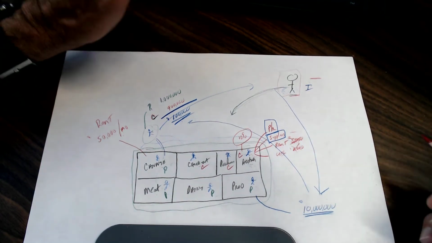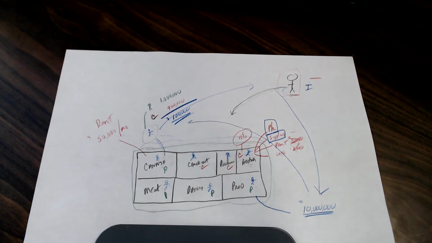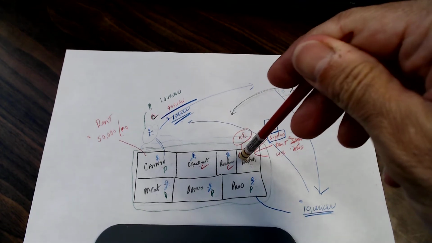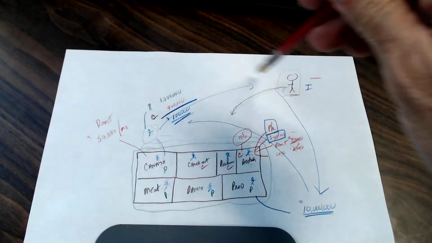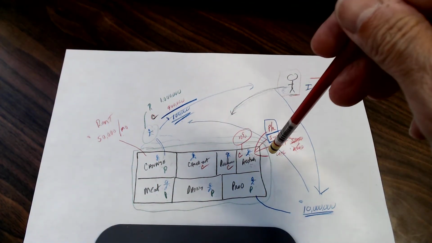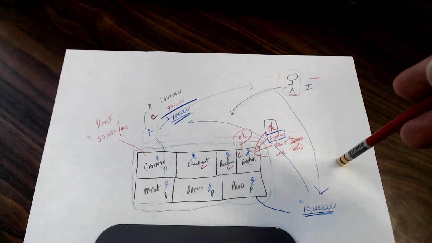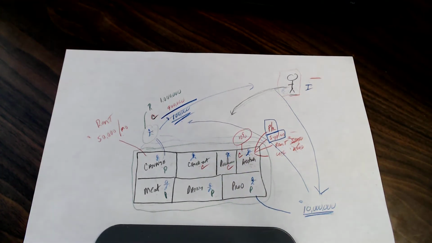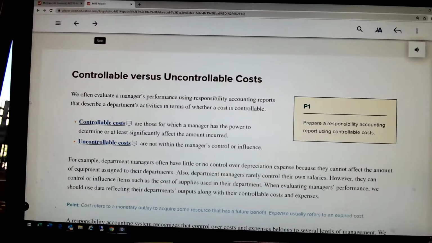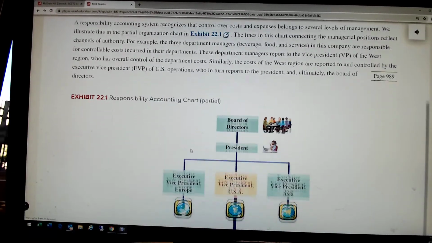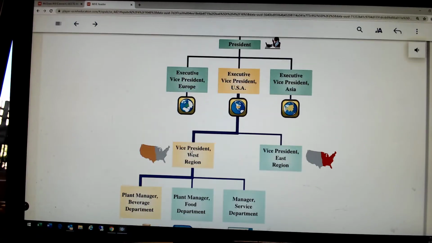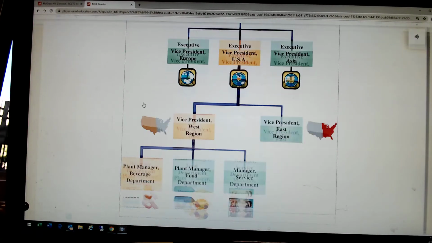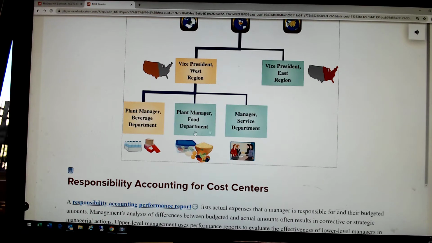So I would just want you to think about all costs being controllable somewhere, but when we look at a particular cost center or profit center or investment center, who has control over it? They're uncontrollable to some people, but they are controllable to somebody else. Controllable versus uncontrollable costs. Let's see here. There's the food chain. So that's obviously how the decentralized organizations move up here.